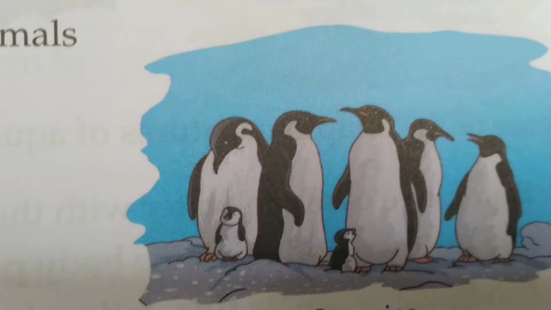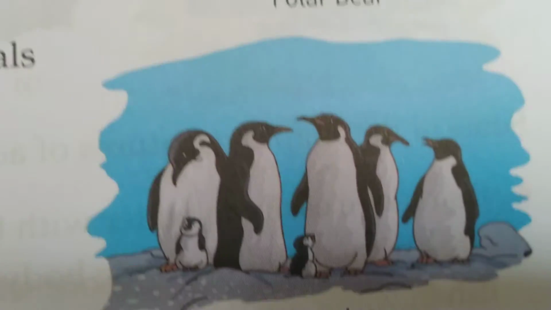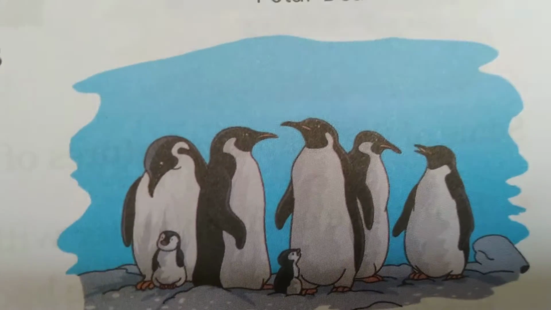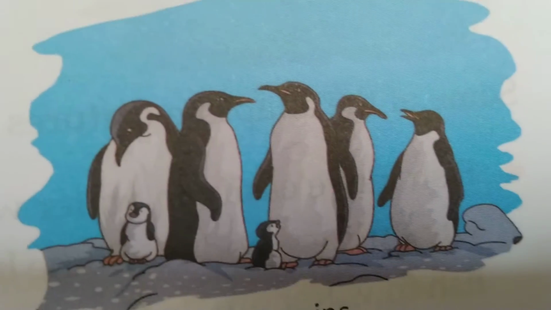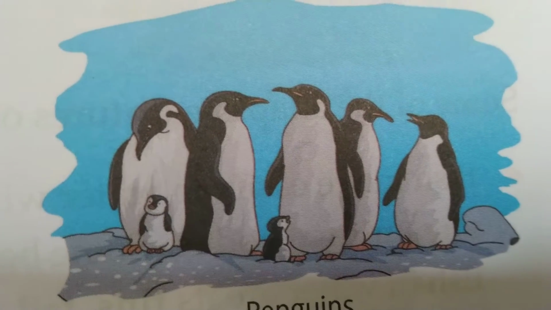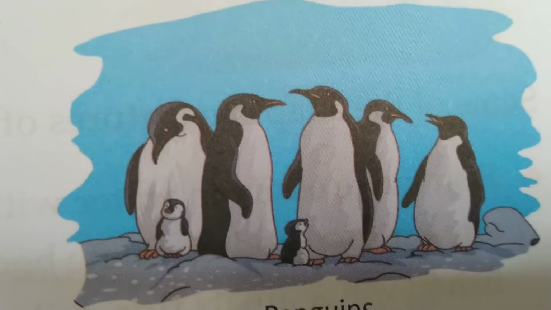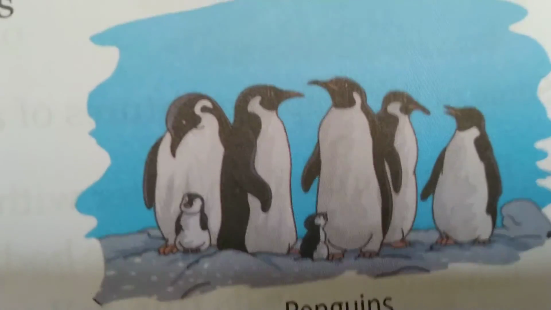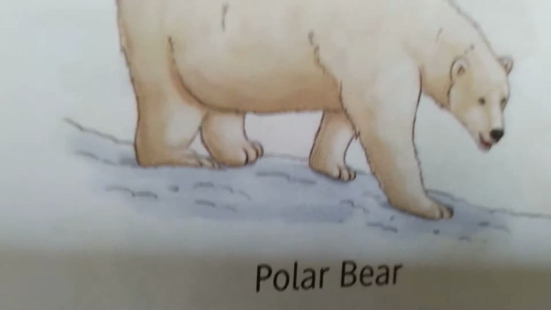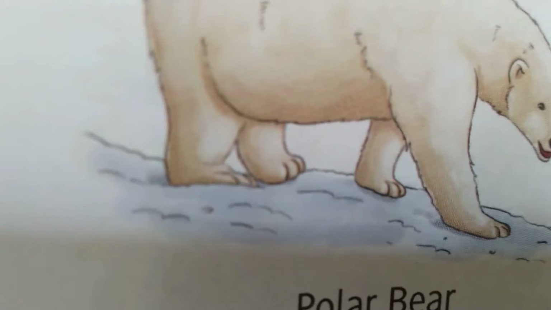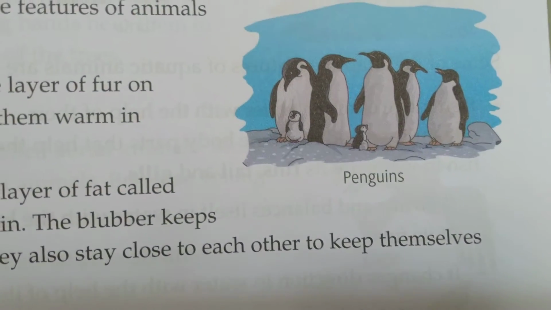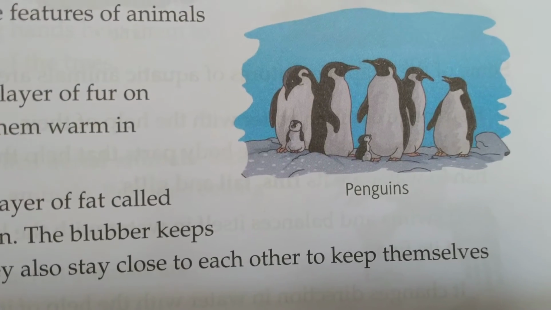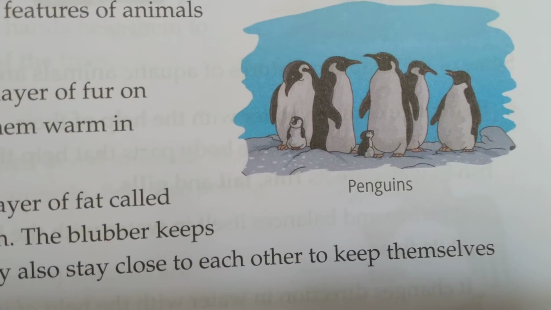These are the adaptive features of animals in cold regions. Cold regions means polar regions. Why? Because a region covered with snow throughout the year we can call a cold region, otherwise polar region. The polar bear has a dense layer of fur on its body to keep warm and avoid the coldness. The penguin also has a thick layer of fat called blubber that keeps it warm.